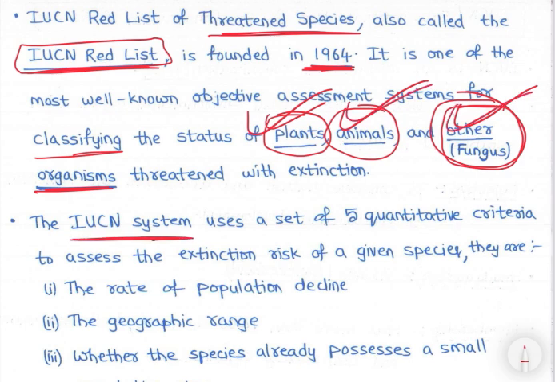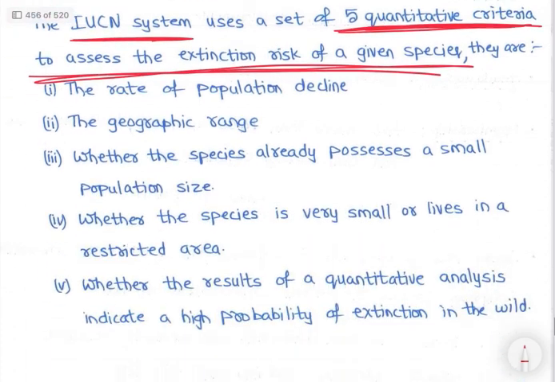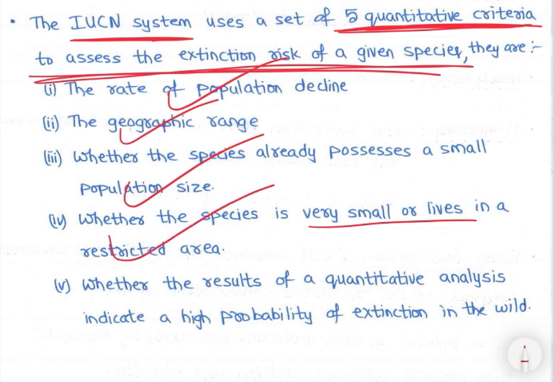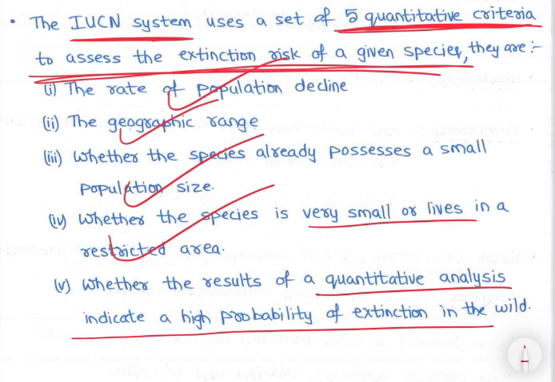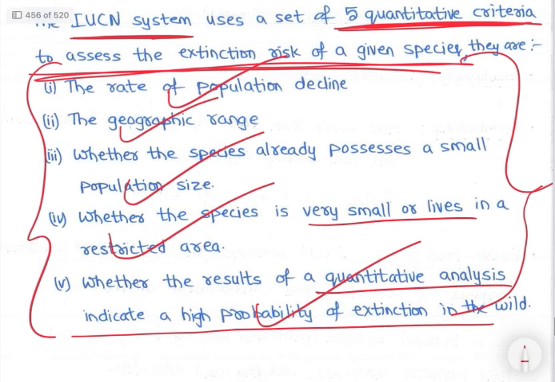The IUCN system uses a set of 5 quantitative criteria to assess the extinction risk of a given species, right? They are: the rate of population decline, the geographic range, whether the species already possesses a small population size, whether the species is very small or lives in a restricted area, and whether the results of a quantitative analysis indicate a high probability of extinction in the wild. So these 5 criteria IUCN will keep in mind and categorize the species, right? These things you can briefly go through. This one I picked up from some question asked in a test series, right?